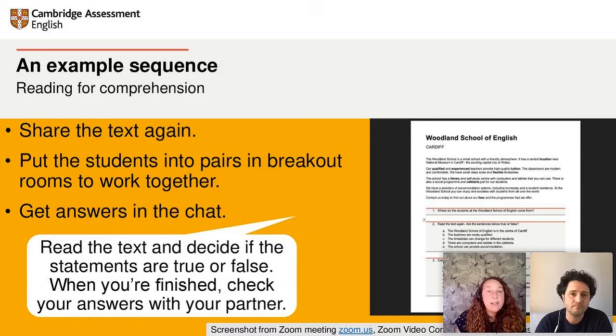This time you want the learners to work in pairs on some true and false questions. You introduce the task and pop them back into breakout rooms. And if you let the platform assign the students, they'll probably work with a different partner each time. It's much quicker to let the platform assign the rooms, but you can choose the groupings as well if you want. So here the students can write their answers in the chat as they go.